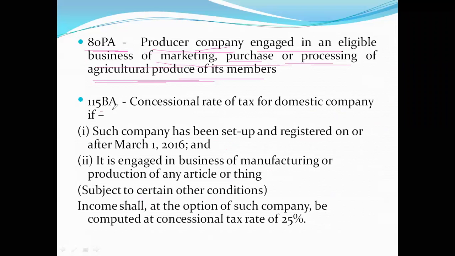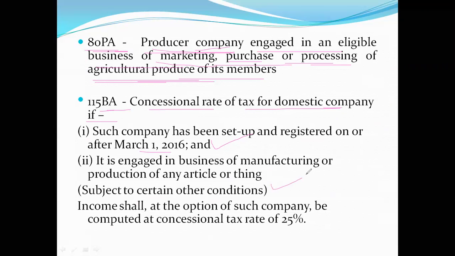Under section 115BA, there is a concessional rate of tax for a domestic company, if such company has been set up and registered on or after 1st March 2016 and is engaged in the business of manufacturing or production of any article or thing, subject to fulfillment of certain other conditions.